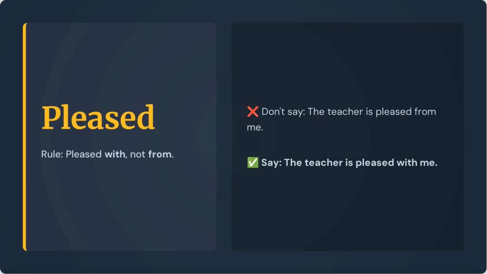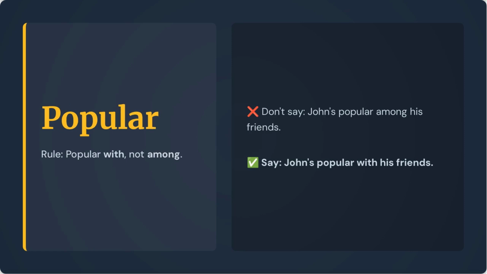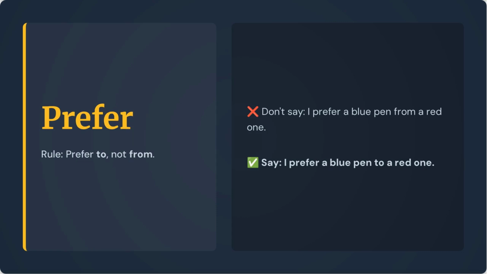Always say pleased with. For example, the teacher is pleased with me. When using the word popular, always say with. John's popular with his friends. When using the verb prefer, always say to.